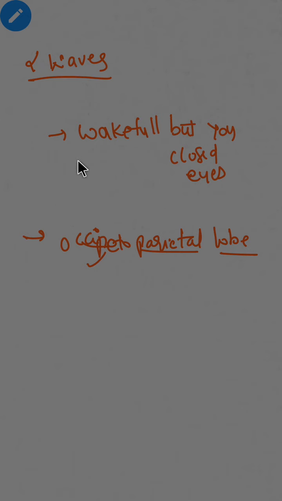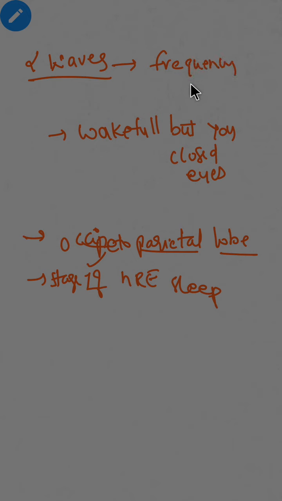This is seen in stage 1 of non-REM sleep. The frequency of this alpha wave is 8 to 13 Hz.